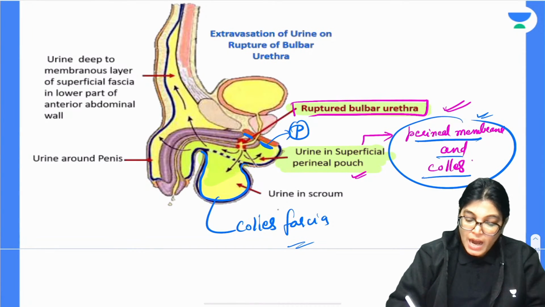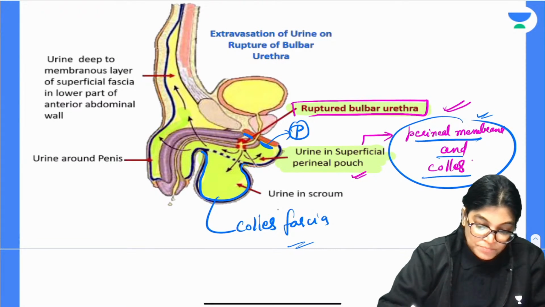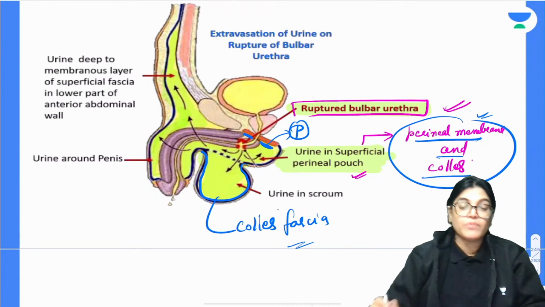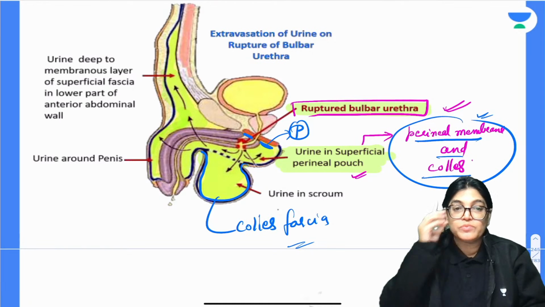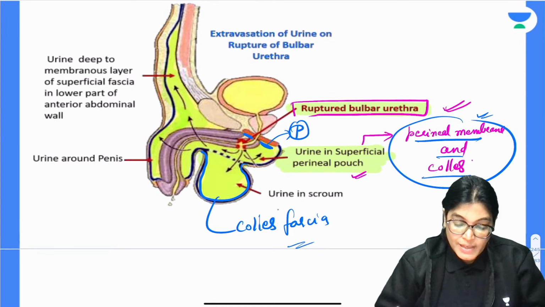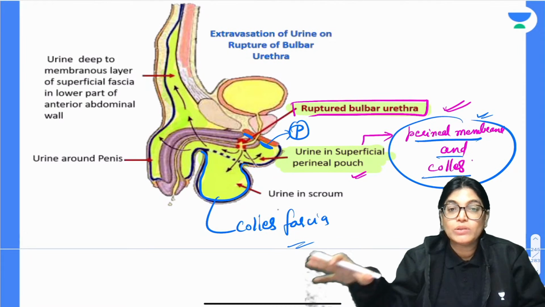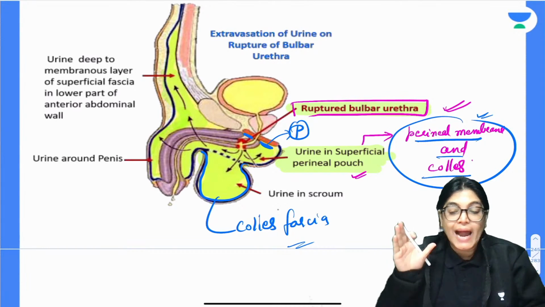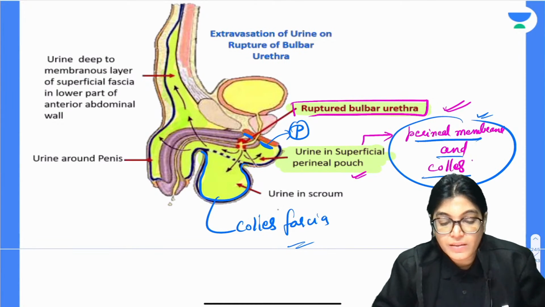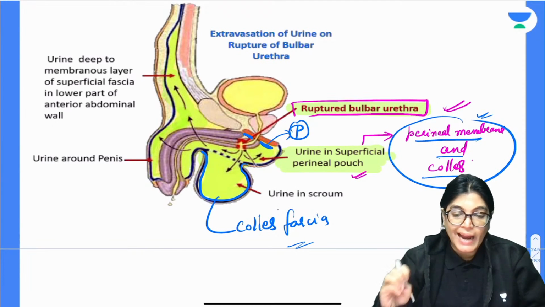urine extravasation, after filling the space of superficial perineal pouch, can also traverse in an upward direction, and you can see it is passing upward deep to the membranous layer of the superficial fascia of the anterior abdominal wall. But lower down it can't enter into the lower limb below the level of Holden's line. Why? Because at the level of Holden's line, the membranous fascia or Scarpa fascia merges with the deep fascia of the thigh.